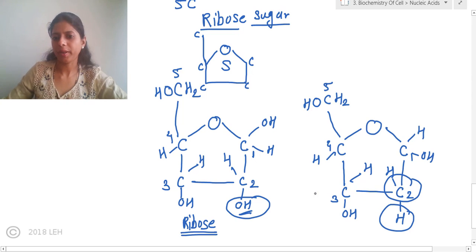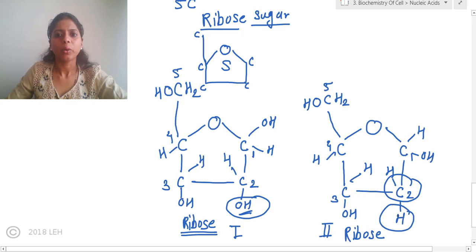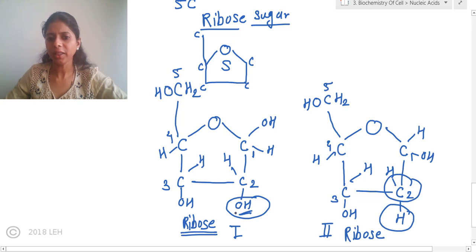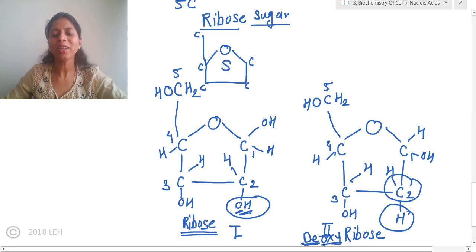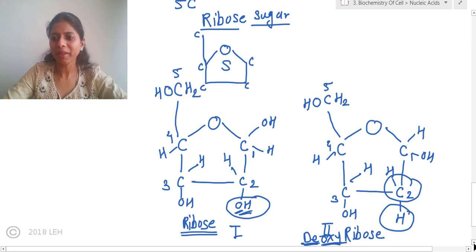Clear? So this is also a ribose sugar, just a little bit different ribose sugar. This is the first diagram and this is the second ribose sugar. In the second one, oxygen is removed. So it becomes deoxy. What does it become? Deoxy. D means what? Removed. And oxy means what? Oxygen. So from the ribose sugar, one oxygen is removed. So it became deoxyribose sugar.